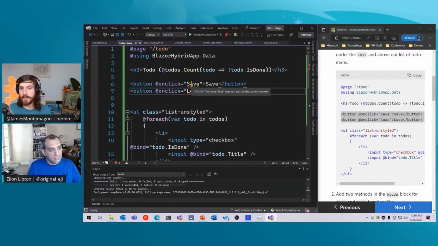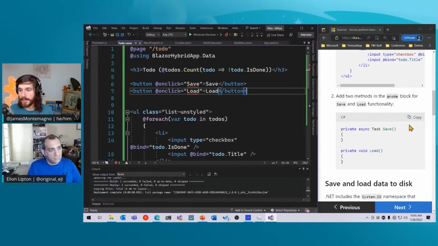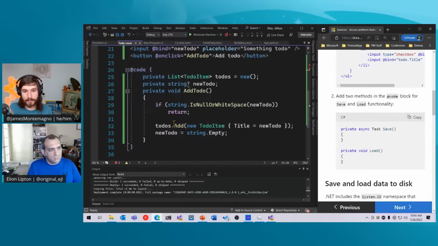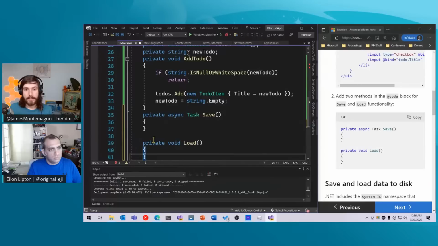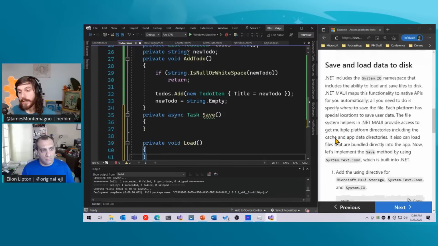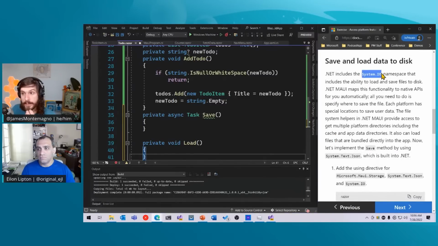And of course, it's yelling at me because save and load don't exist. So let's go ahead and add them here. I'm going to add them down over here. Now we have a new save and a load. Perfect. Now what's great here is that .NET includes System.IO. So if you've used System.IO for the last 20 years, it's the same System.IO that you know and love. And you can use it because the runtimes for iOS, Android, Mac, and Windows are optimized for those platforms. It knows how to write to those operating systems' file systems. You know what I mean? And that's what's really cool.